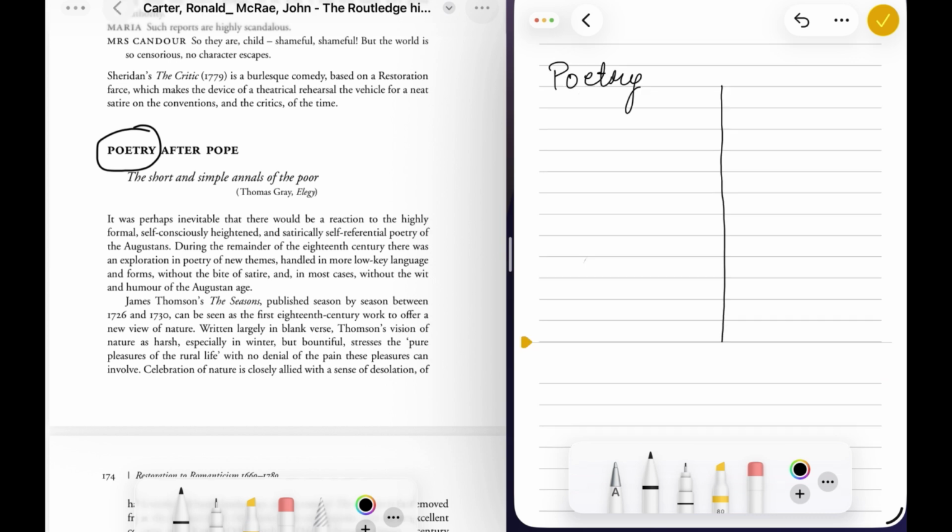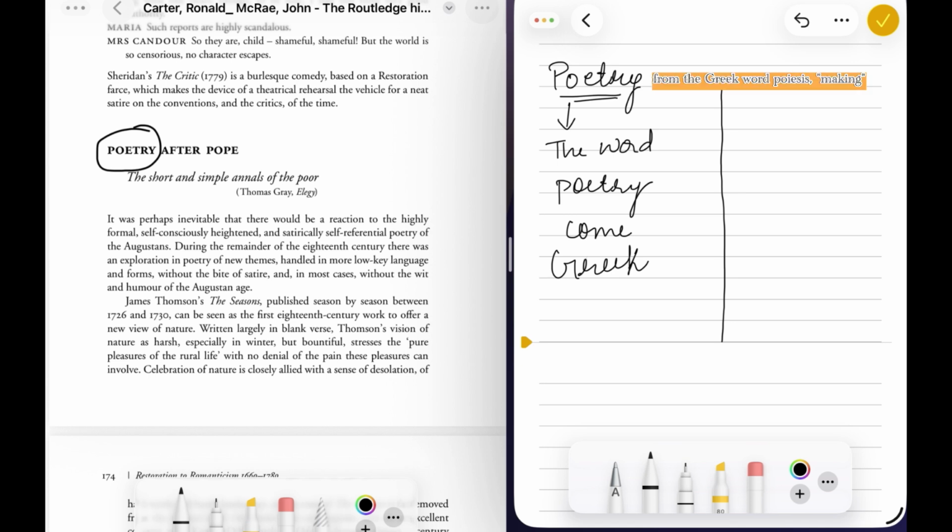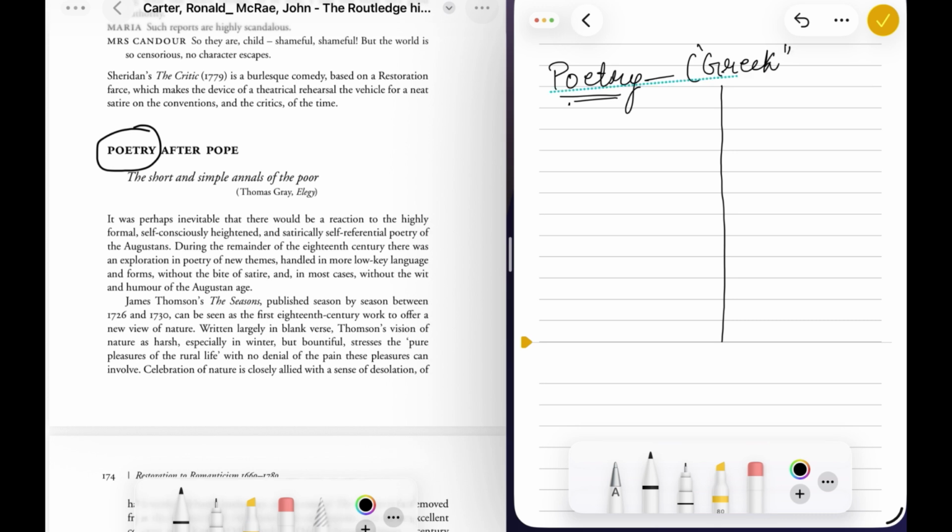You have to use colorful pens and write about when poetry came, at which age poetry came and how it innovated. For example, the word poetry comes from Greek. I'm writing in a whole sentence because of the video I have to make. You don't need to write like this in your notes. I will write Greek and from which word it is taken. This is the meaning of poesis. Poesis means making.